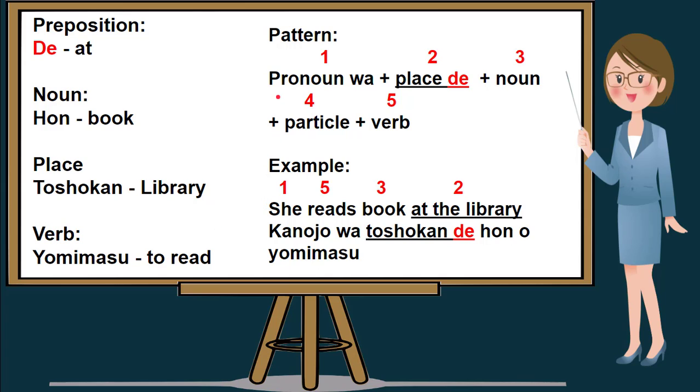So the pattern will be: pronoun wa, plus place de, plus noun, plus particle, plus verb. So take note, we have five parts here, which we will be using in constructing Nihongo sentences.